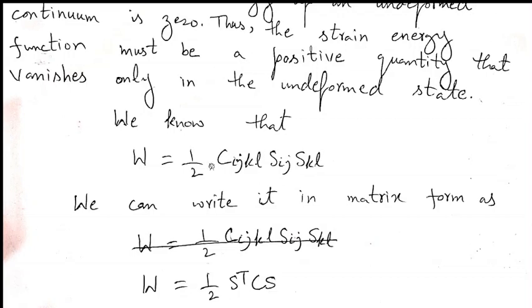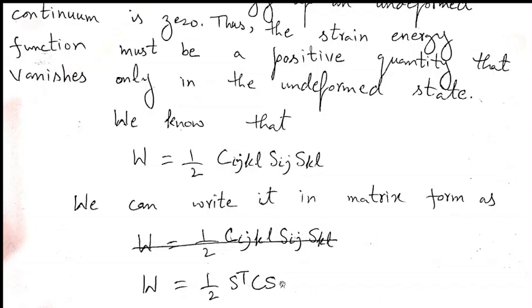Now here we can see that we have no free index, because this is energy, a scalar, so there should be no free index. We have written this in this way. Here strain is a 1 by 6 row matrix, and this is the 6 by 6 elasticity matrix. 1 by 6, 6 by 6. This is a 6 by 1 column matrix.